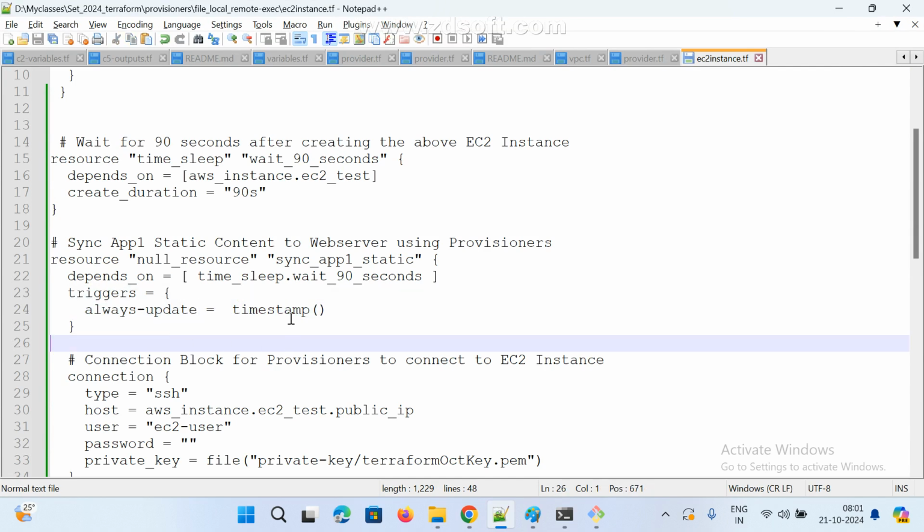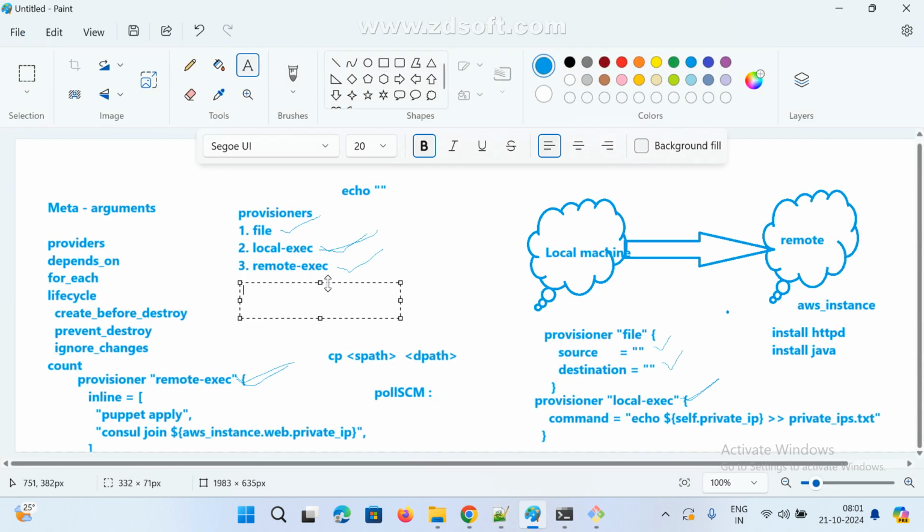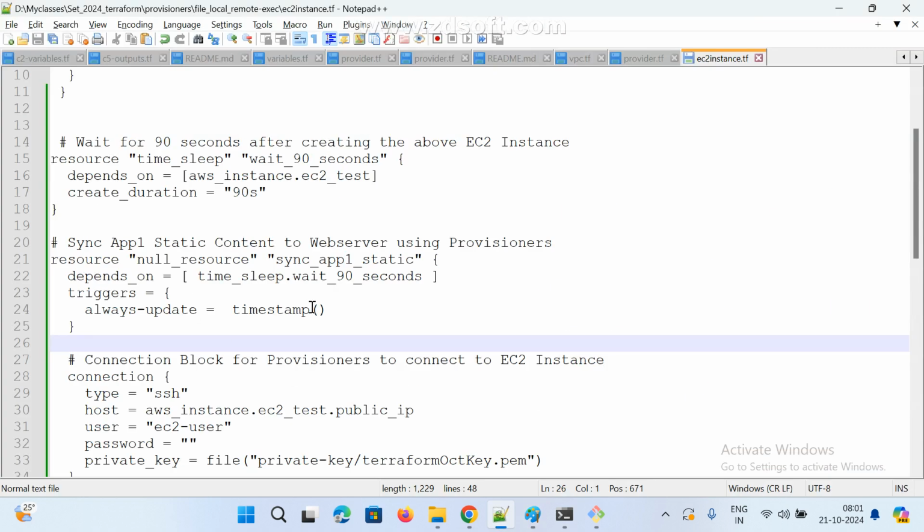Clear, guys? Anyone any doubt? Now we know the very important file provisioner, local exec, remote exec, and next null resource. I hope you got some idea, right? Anyone any doubt? This and all you already know.